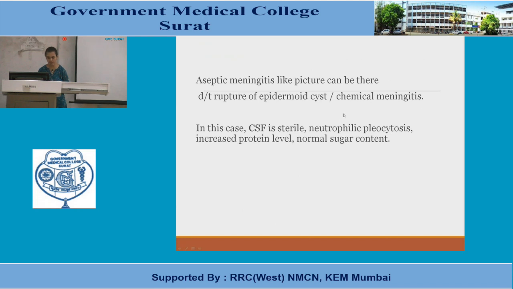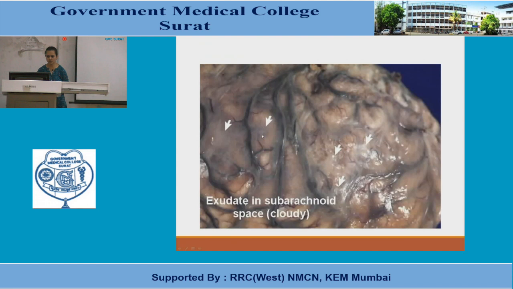Neutrophilic pleocytosis. Again, neutrophils will be seen here in large number. There is increased protein, but the sugar level is normal. Why? Because there is no bacteria in this. So this is what the gross findings suggest.